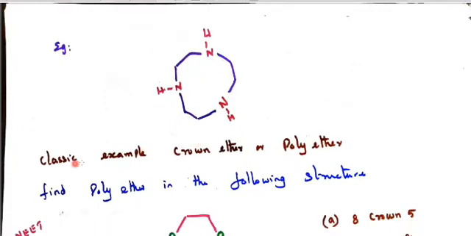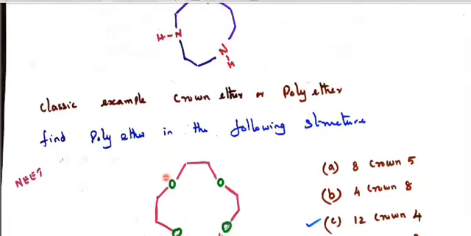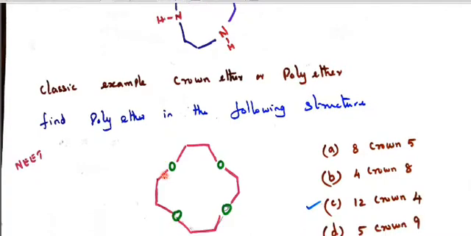Now let us see the classical example of a crown ether, also called a polyether. Find the polyether in the following. In the 11th and 12th CBSE lessons, we can see this type of structure given.